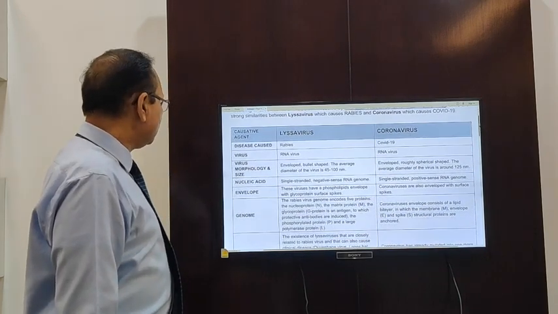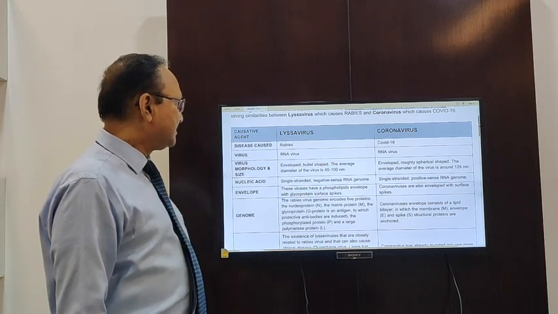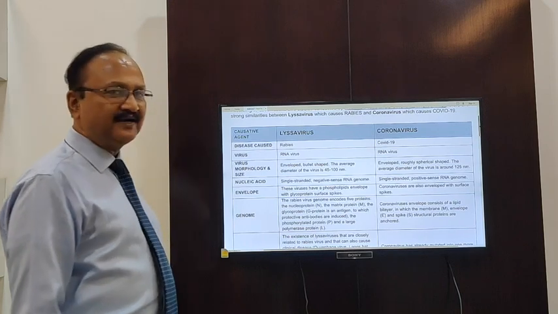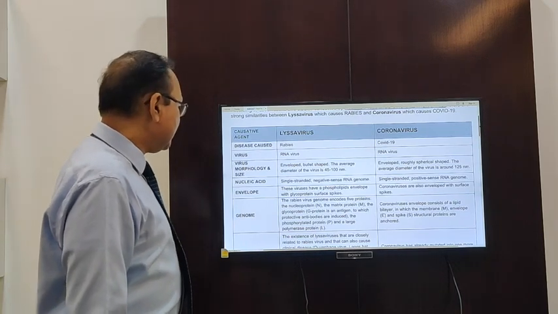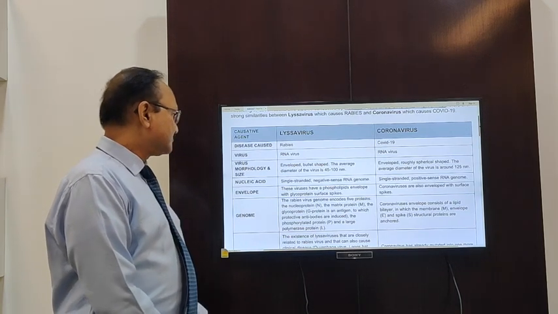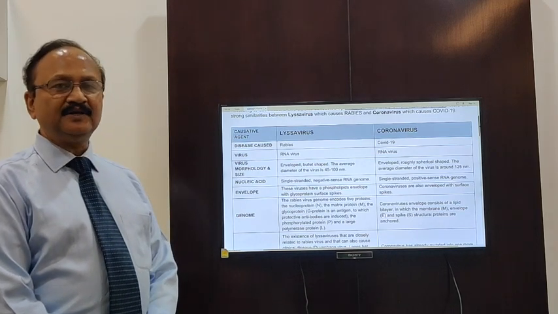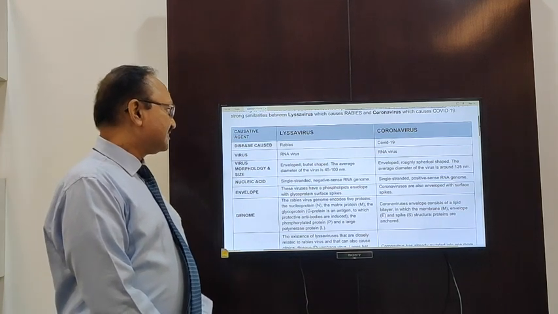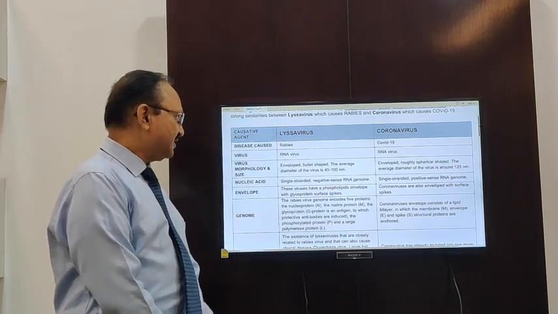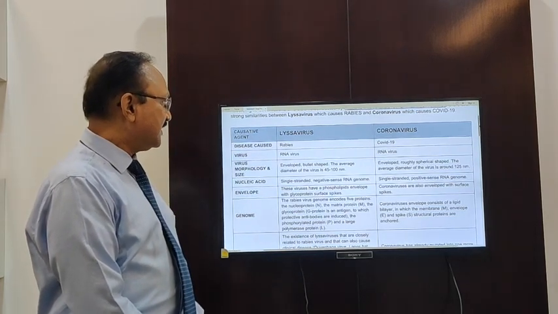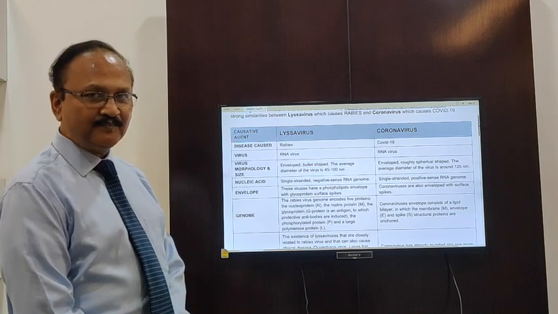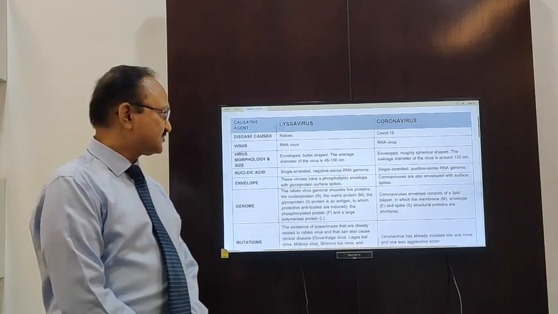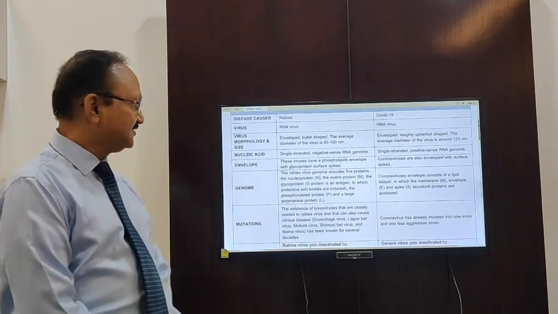Now if we come to the genome, the rabies virus genome encodes 5 proteins: the nucleoprotein, the matrix protein, the G protein, that is glycoprotein, the phosphorylated protein, and the large polymerase protein. In the same way, coronavirus also contains 3 proteins. It has a lipid bilayer in which membrane M protein, envelope E protein, and spike S structural proteins are anchored.